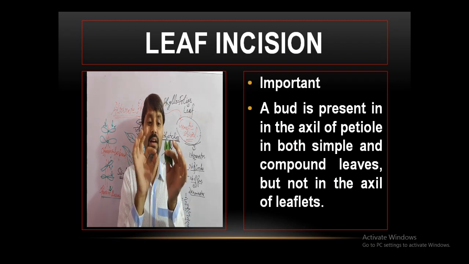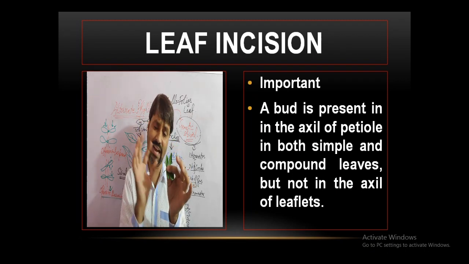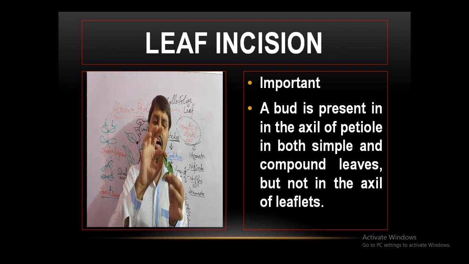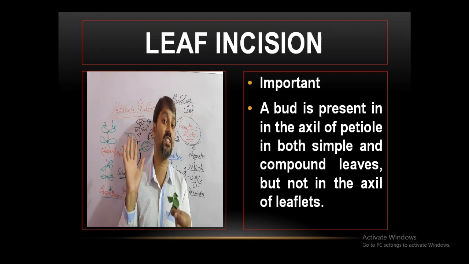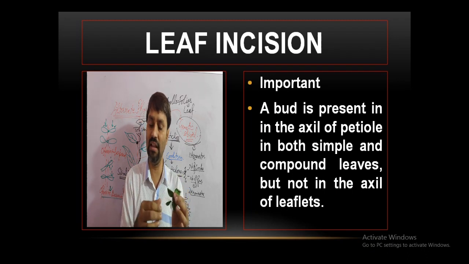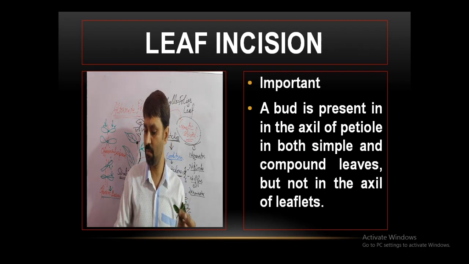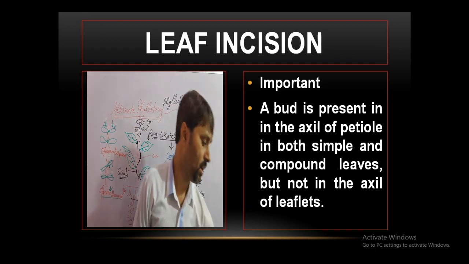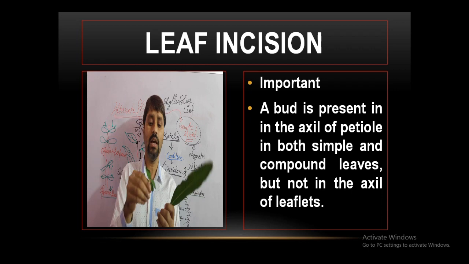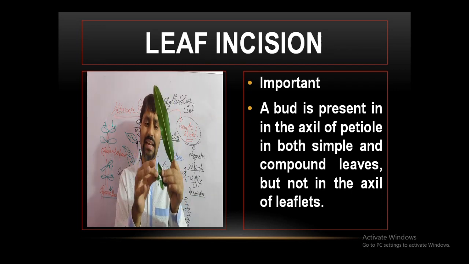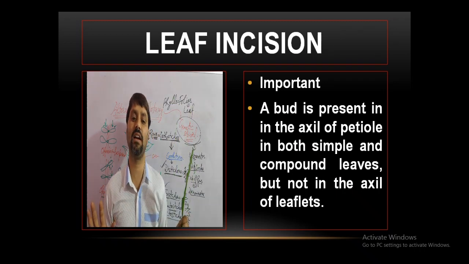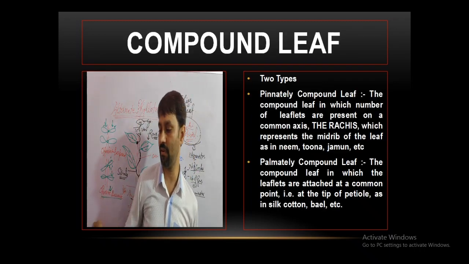The compound leaf has what in the axil? What can never be present in the axil of leaflets? This is important to note. What is present in the axil of the petiole in both simple and compound leaf? In simple leaf, of course it will be there. As I told you yesterday also, the nodes of a simple leaf have an axil, and in it there is an axillary bud. In the axil of a compound leaf also there will be an axillary bud, but in the axil of the leaflets there is never an axillary bud. This is very important.